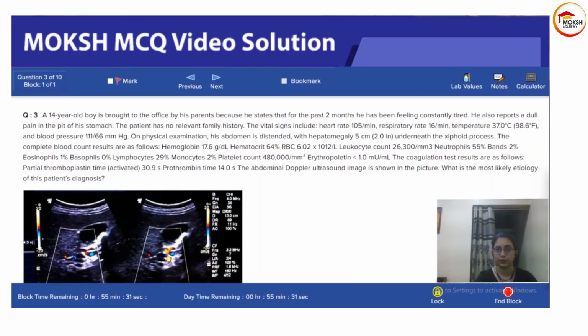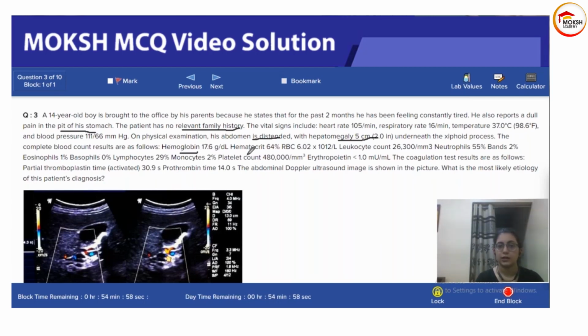A 14-year-old boy is brought to the office by his parents because he states that for the past 2 months he has been feeling constantly tired. He also reports dull pain in the pit of his stomach. The patient has no relevant family history. Vital signs are kind of normal. Abdomen is distended and there is hepatomegaly, 5 centimeter.